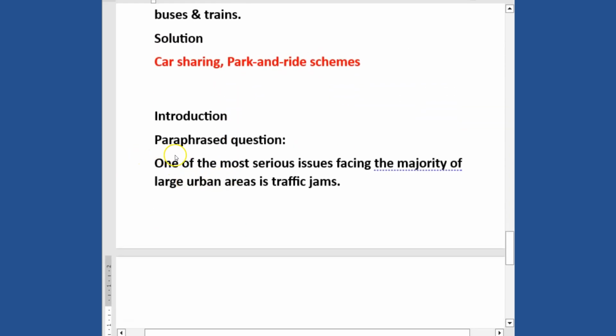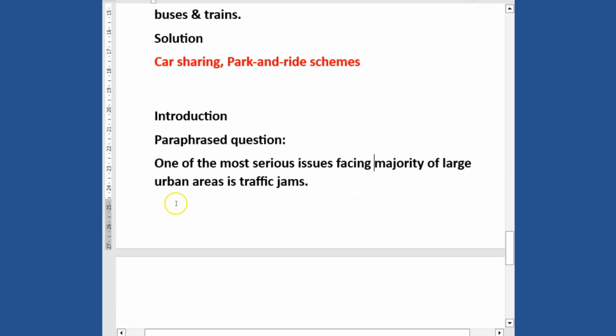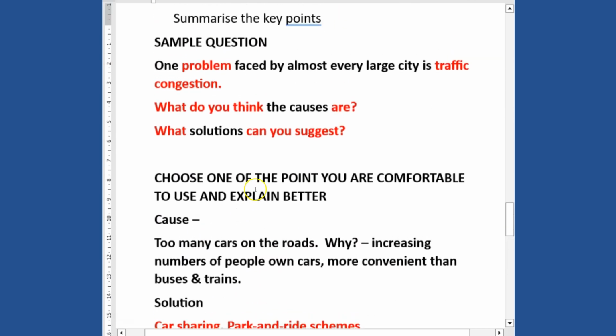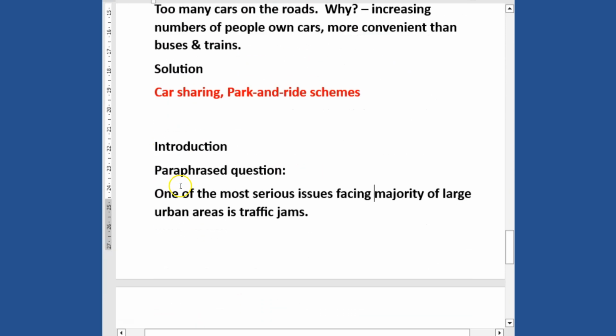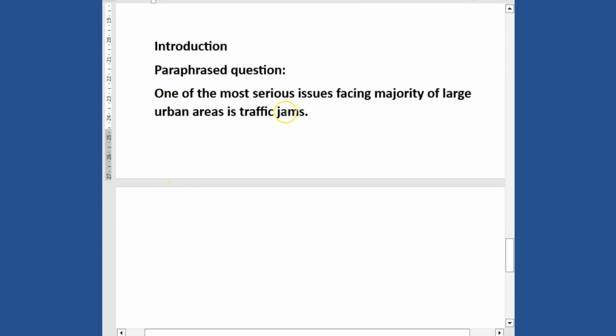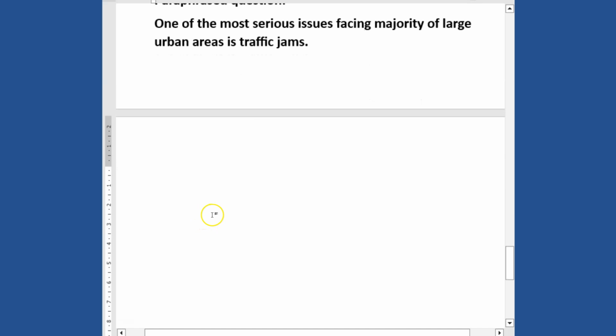In the paraphrase, I write that one of the most serious issues facing the majority of large urban areas is traffic congestion. So you are just rewriting it in your own words, making sure that the idea is kept.